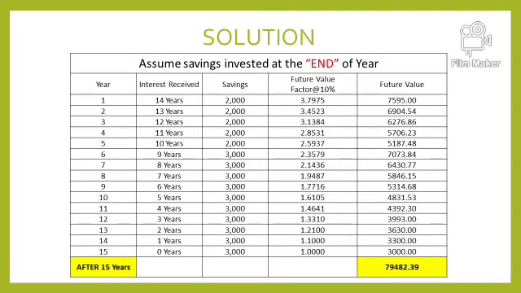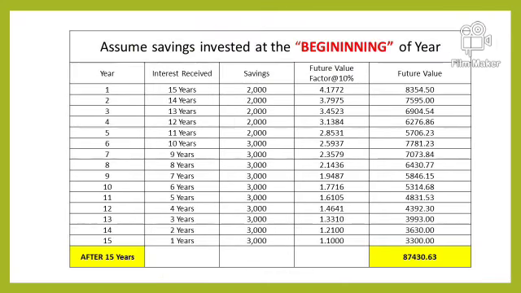Now in the next slide we do the calculation, and if we invest the amount in the beginning of the year, what can be the amount we receive after 15 years. So in this slide is the calculation, but now we assume we invest the amount in the beginning of the period, that means on 1st January 2001 we invest 2000. So the first 2000 rupees will grow for 15 years.